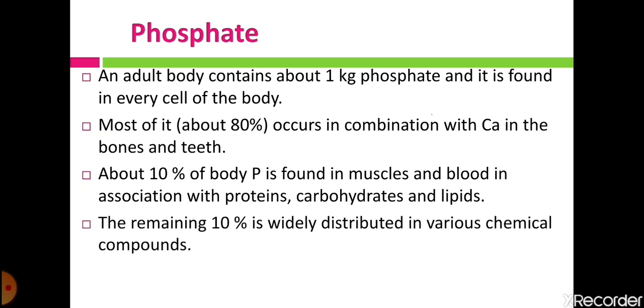And the remaining 10% is widely distributed in various chemical compounds. So 80% is present in our bones and teeth, while 10% is present in body fluids and muscles, while the remaining 10% is present in various chemicals such as ATP, AMP, and like this.